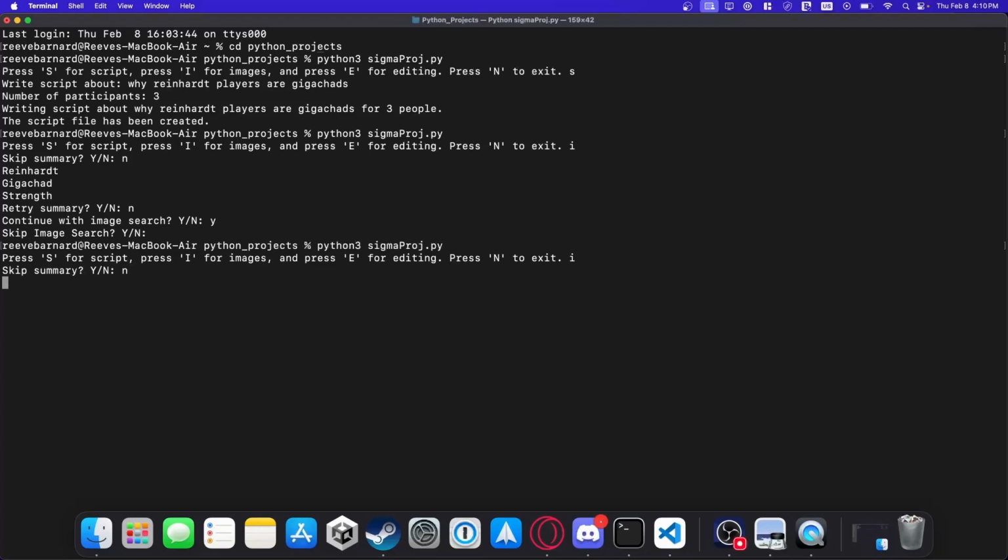Skip summary. No. Reinhardt players. I'm going to retry it, so hopefully we get the other one. Reinhardt Giga Chad strength. Perfect. Retry summary. No. Continue with image search. Yes. Skip image search. No. So it's going to get our images and resize them.